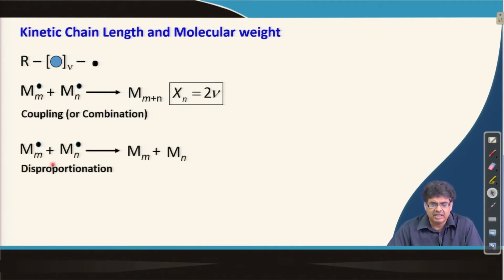Now, if the termination happens by disproportionation, then we have two polymer chains, because two propagating radicals give two chains. So, on average the degree of polymerization would be equal to the kinetic chain length, and in this case there would be one initiator residue per polymer chain.